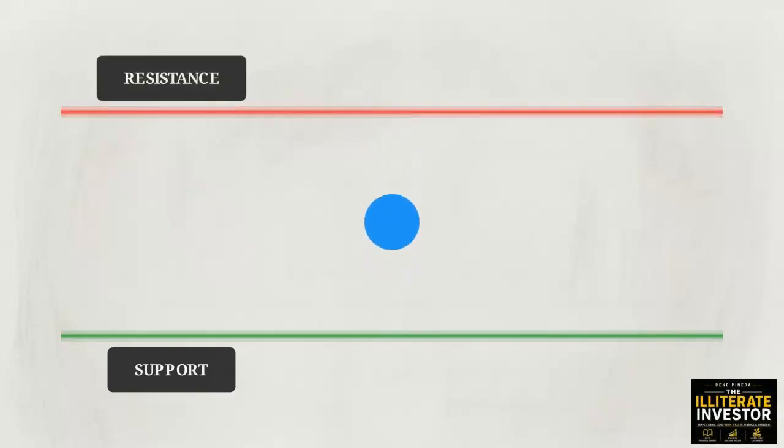This diagram shows how price behaves around key levels. Support acts as a floor where buyers become interested enough to stop a decline. Resistance acts as a ceiling. It is an area where sellers decide to take profits, halting the advance.